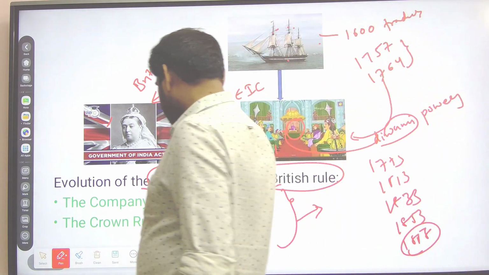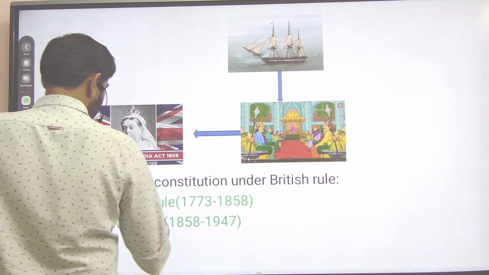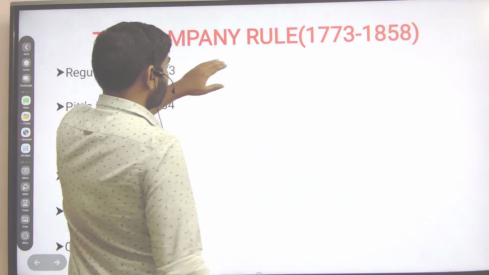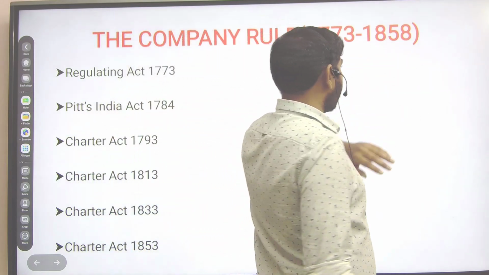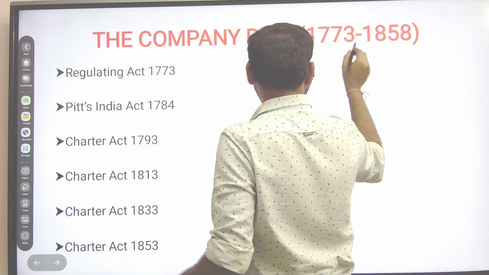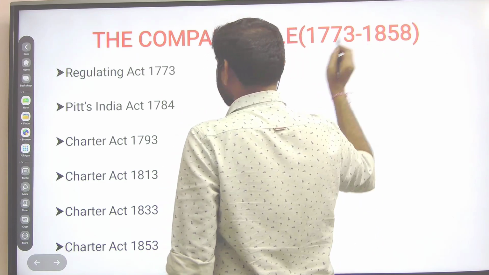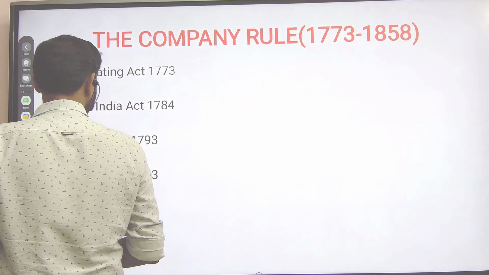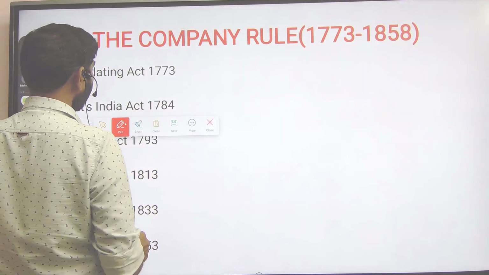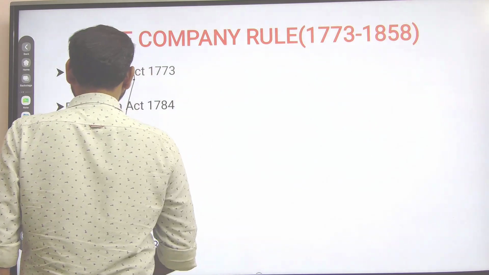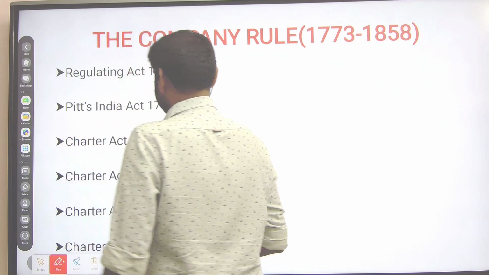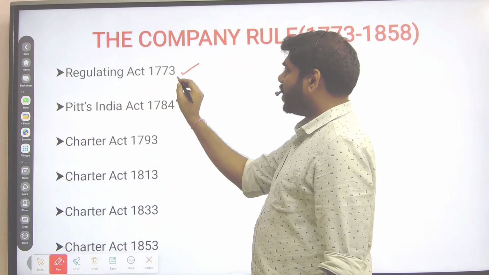Moving forward, we are going to discuss the historical background in two sessions: company rule, 1773 to 1858. In the first one, we are going to discuss the Regulating Act of 1773.